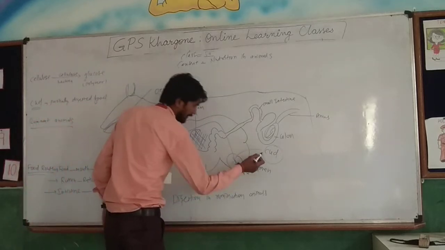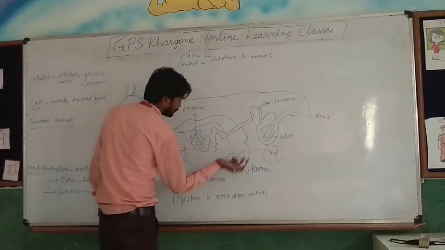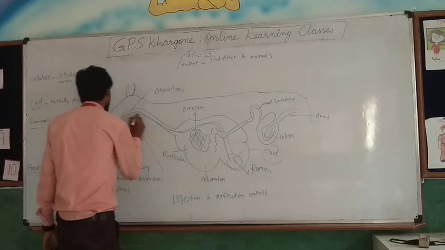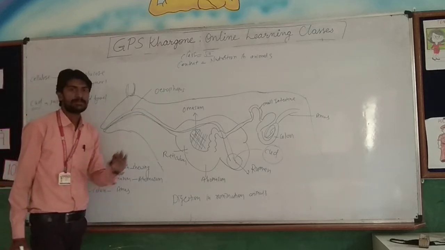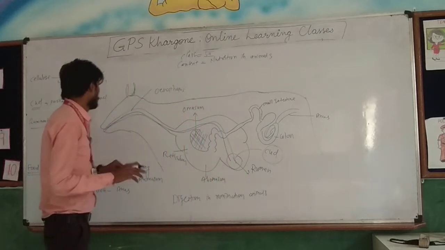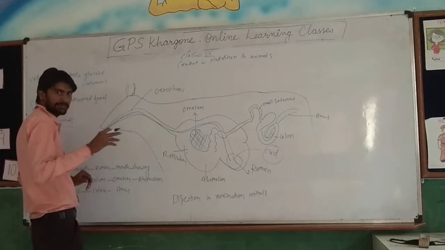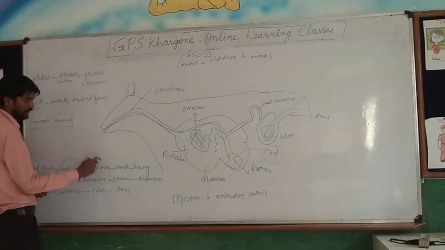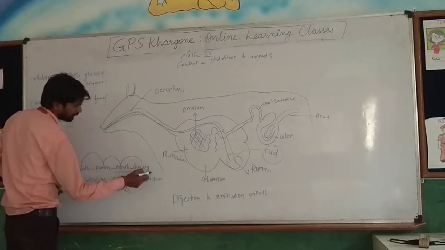Then in the rumen part it will be collected. That's why they are known as ruminant animals. Then after that, the partially digested food is brought back into the mouth for the complete digestion of food. When these animals are in the resting stage, they will properly digest their food. Then the food, which is now softened, they will chew properly. So what will happen? The food will go first from the rumen to the mouth, brought back into the mouth, and it will be chewed properly again.